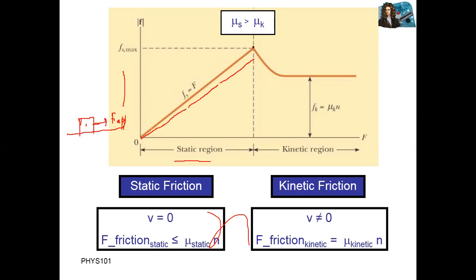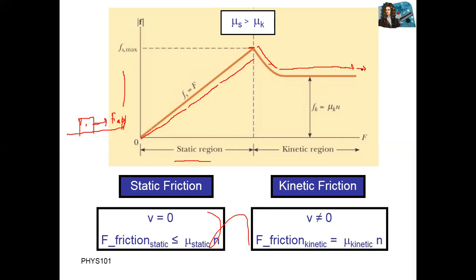You are increasing force, but still unable to start motion in that body. At this stage, your body will start motion. When your body starts motion, your force is decreasing. And after some time, you need a constant force. With a constant force, you can continue motion in that body. Correct? The body will move with that constant force.